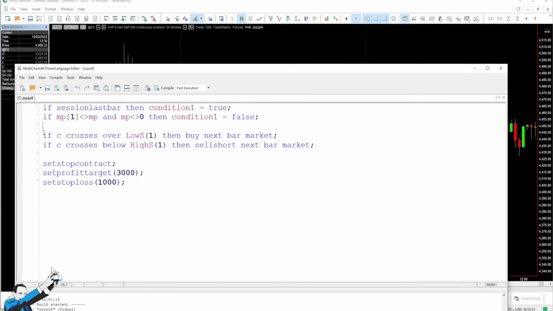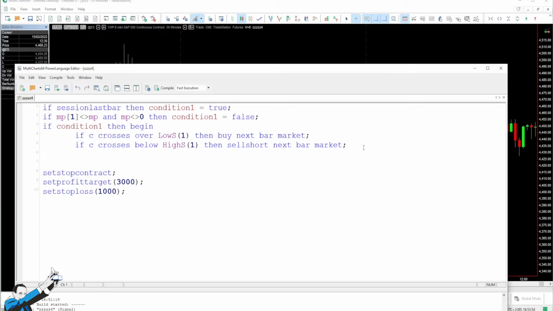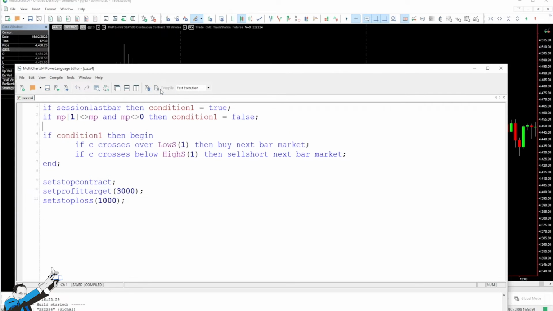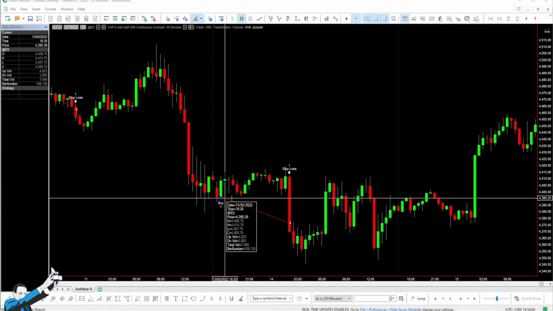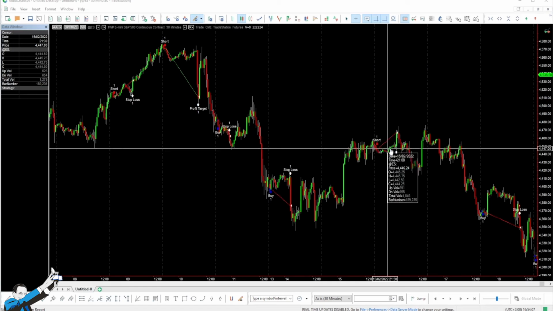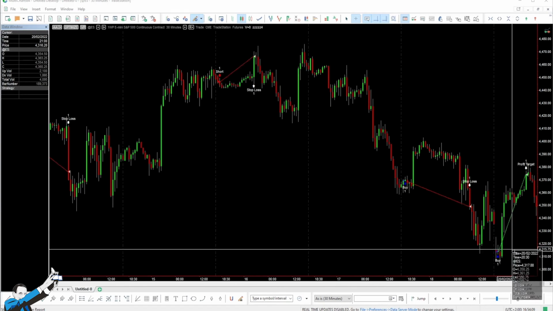So let's add this condition before the trading orders. Let's write, if condition 1, then begin. Now these are our 2 conditions inside the if construct, which will only be executed if condition 1 is true. At the end of this group of conditions, we'll put the keyword end. And in that way, if we go and compile the data, we'll obtain, as you've seen, only 1 entry per session. So only 1 entry here, and so on.